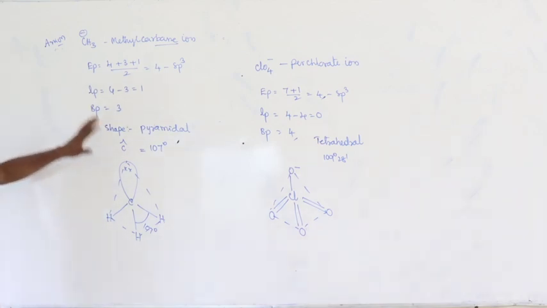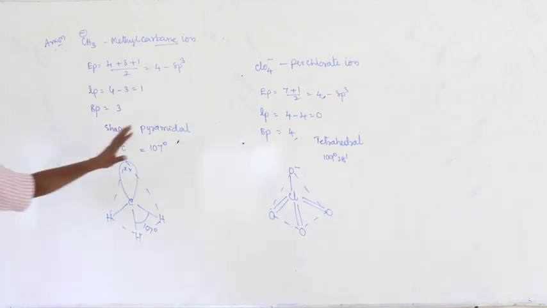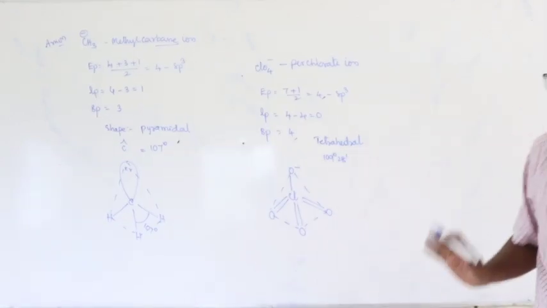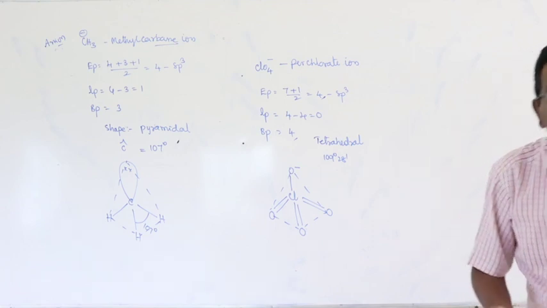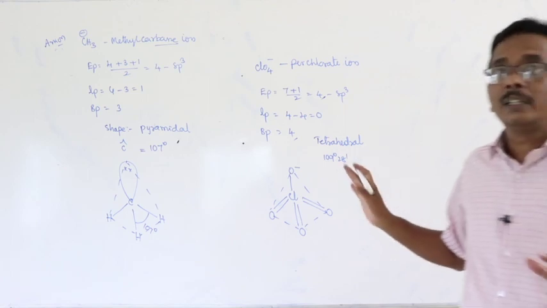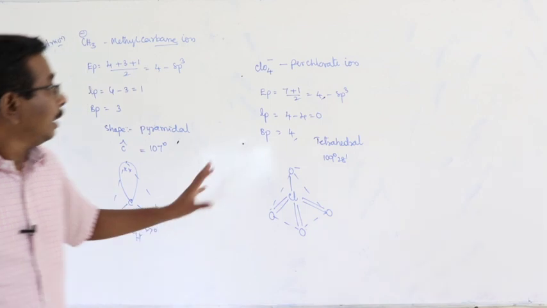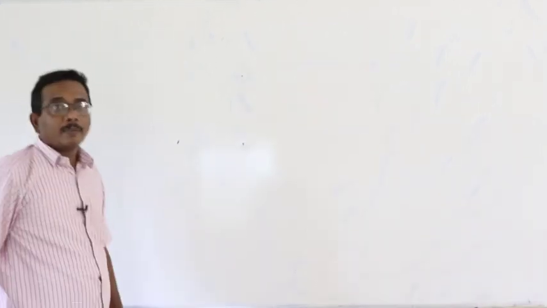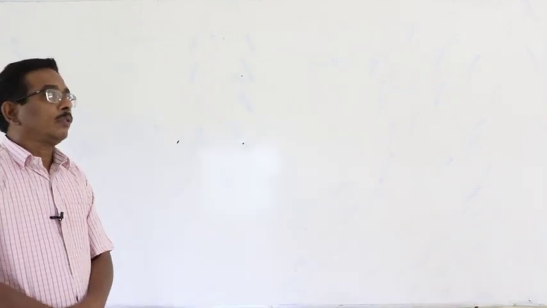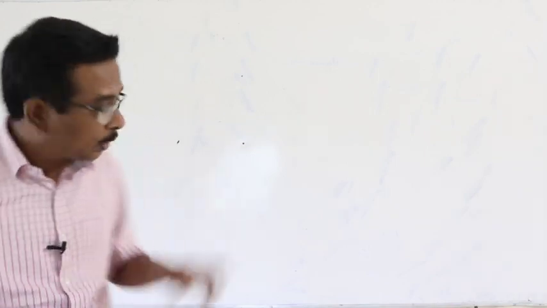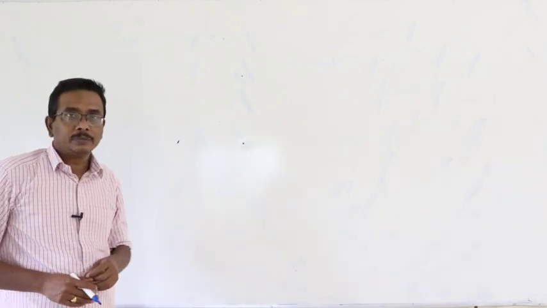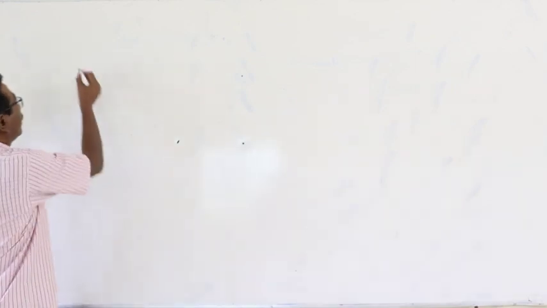By using this concept, you can calculate the number of electron pairs present in the valence shell of the central atom in any species, and at the same time you can predict the shape of the molecule and bond angles also. This is about the condition, and these are the examples given. With respect to objective questions related to this formula particularly, there is a most popular example which is frequently given in the objective exams.